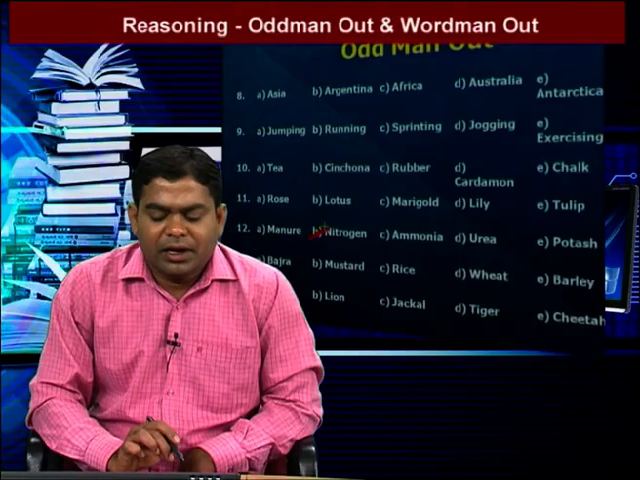We go to the next question: manure, nitrogen, ammonia, urea, potash. In the given five words, one is different. That one is nitrogen. Here nitrogen is not used in fertilizers, and the remaining all are used in fertilizers. That's why the answer is nitrogen. That means option B is our answer.